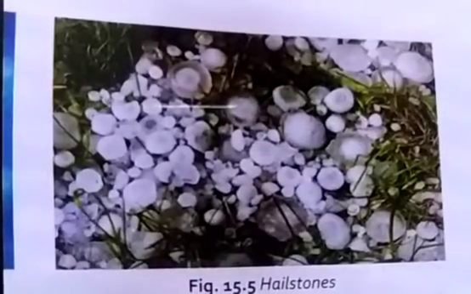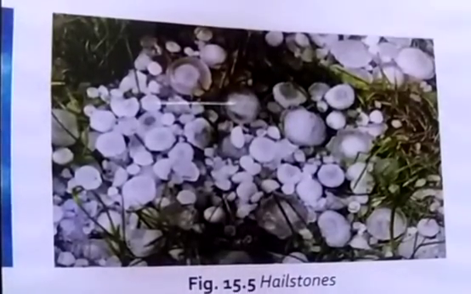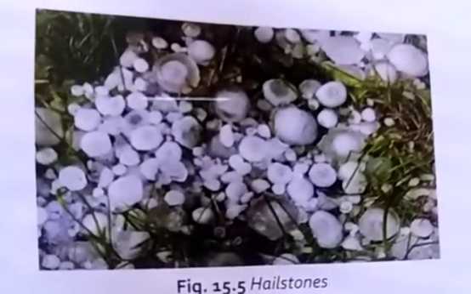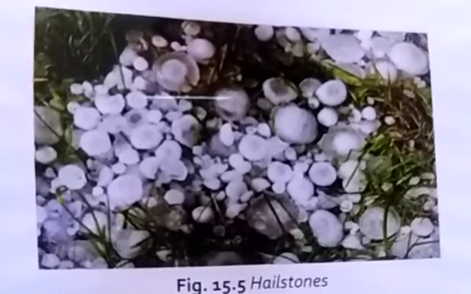Okay, these droplets all together, when it is very high, the temperature becomes less there. Inside a cloud, tiny droplets of water join to form larger drops. When these drops become too heavy, they fall down as rain. In very cold places, these water drops freeze and fall down as snow. So these can fall down as snow or hailstone. You can see in the picture, that is the rain only has fallen in the form of snow, or you can see that as hailstones.